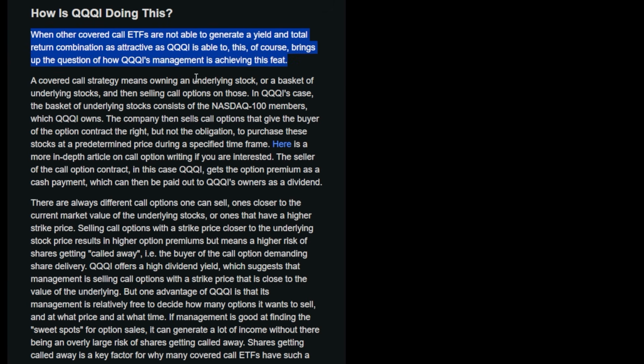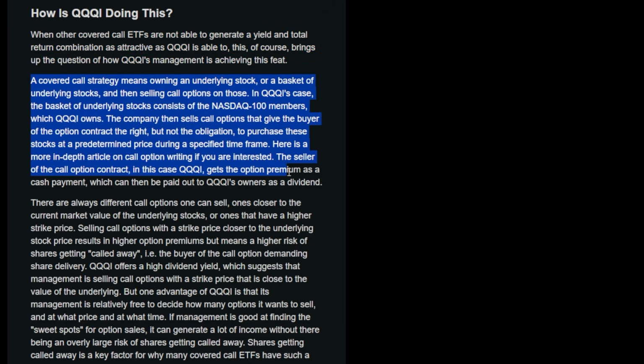This of course brings the question, how is the management of QQQI able to achieve this feat? A covered call strategy means owning an underlying stock, or in this case the Nasdaq, or a basket of underlying stocks, and then selling calls on those. In QQQI's case, the basket of underlying stocks consists of Nasdaq 100 members, which QQQI owns. The company then sells call options that give the buyer the right, but not the obligation, to purchase these stocks at a predetermined price during a specified time.